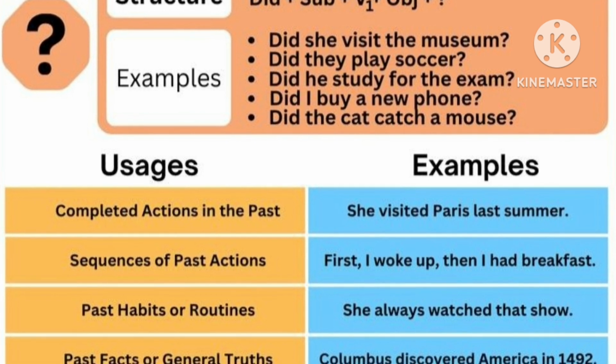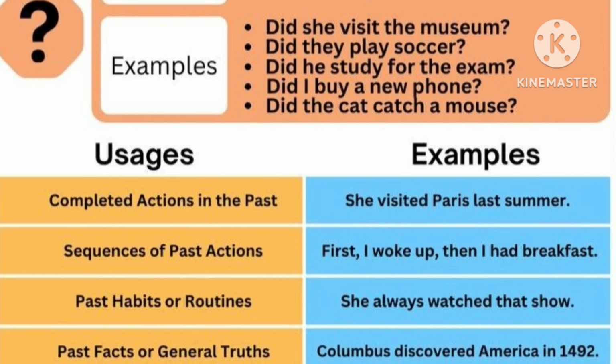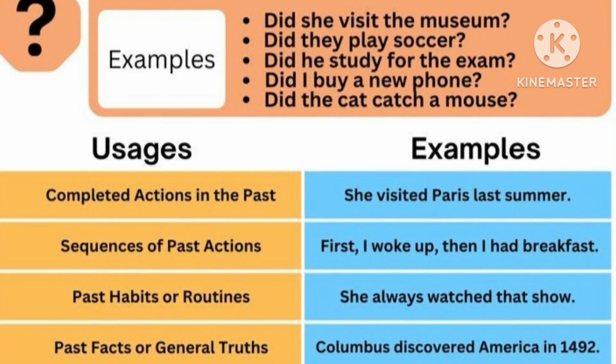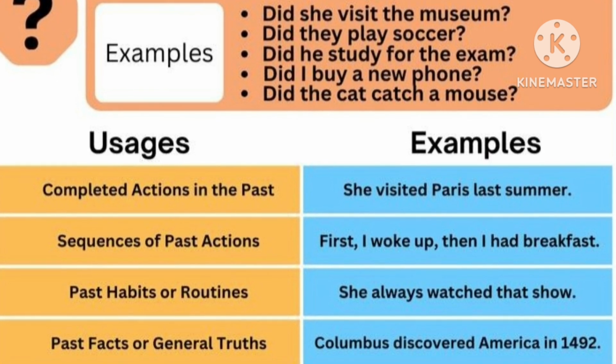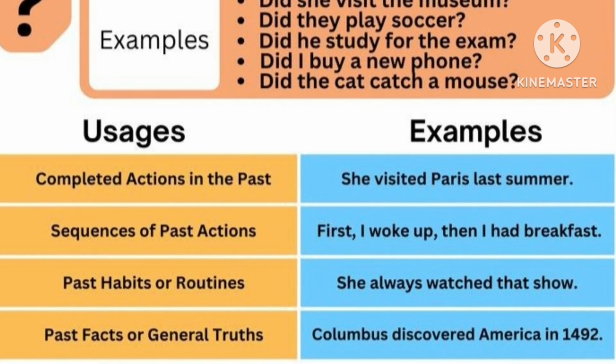Did I buy a new phone? Did the cat catch a mouse? Where will we be using these? For completed actions in the past. Example: She visited Paris last summer.